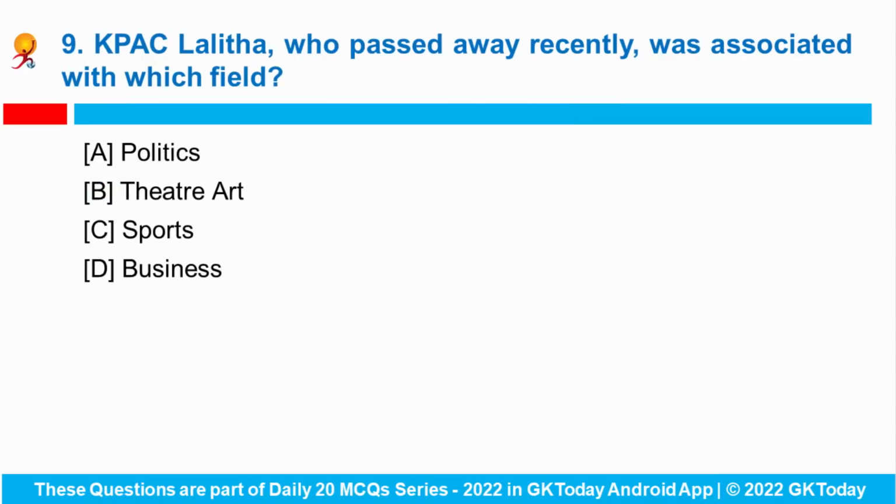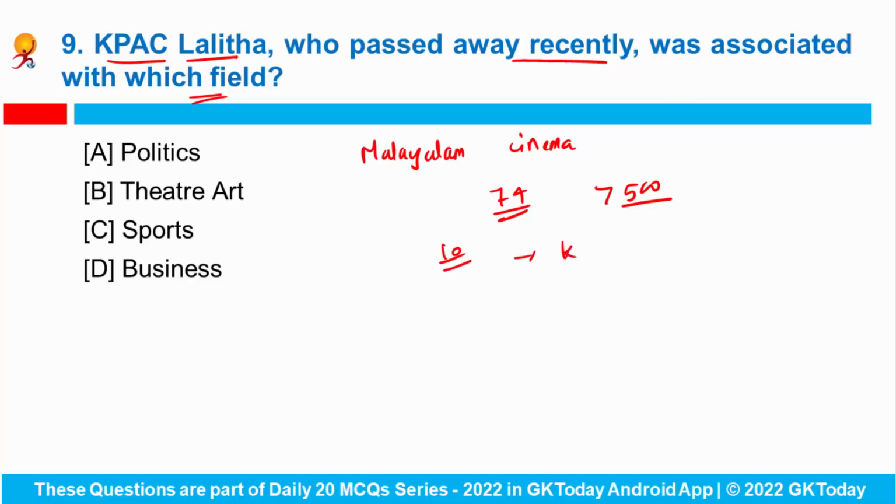Question number 9. KPSC Lalita, who passed away recently, was associated with which field? So a veteran actor in Malayalam cinema recently passed away at the age of 74 years, and she has done more than 500 films in a career spanning over 5 decades. So she started working as a theatre artist at the age of 10 years and became a part of KPSC, means Kerala People's Art Club, which is a leftist theatre group that propagated communist ideology. Okay, so the answer is theatre art.